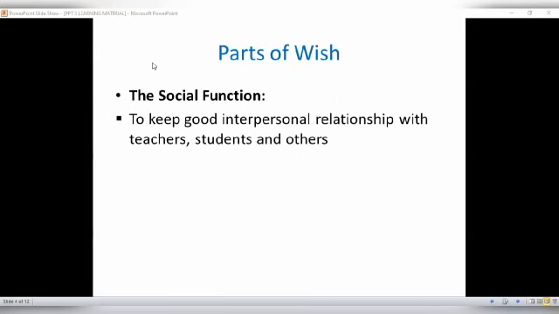And number three of the elements is the social functions. What is the social function of wish? The social function is to keep good interpersonal relationship with teachers, students, and others.